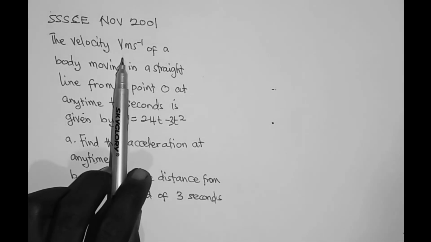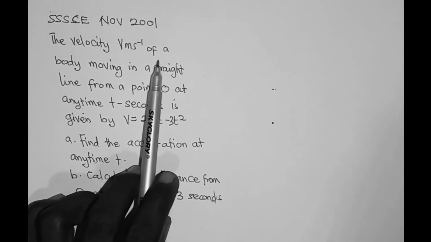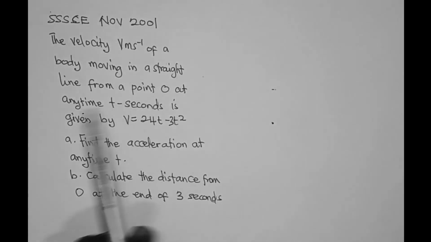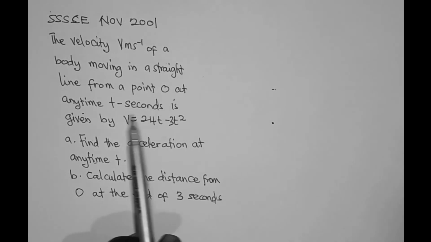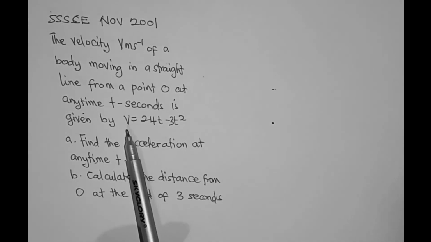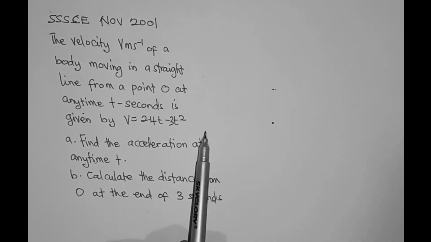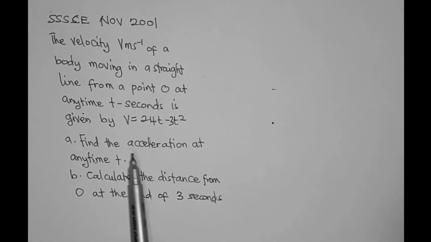The velocity v in meters per second of a body moving in a straight line from a point O at any time t seconds is given by v equals 24t minus 3t squared. A. Find the acceleration at any time t. And then B. Calculate the distance from O at the end of 3 seconds.